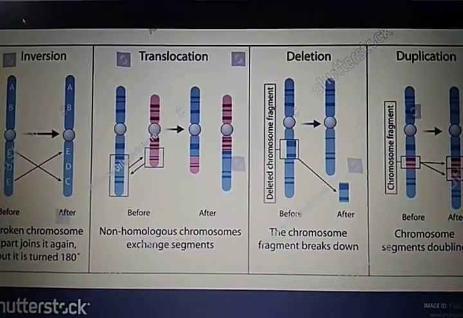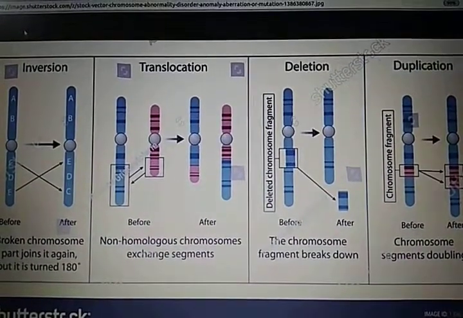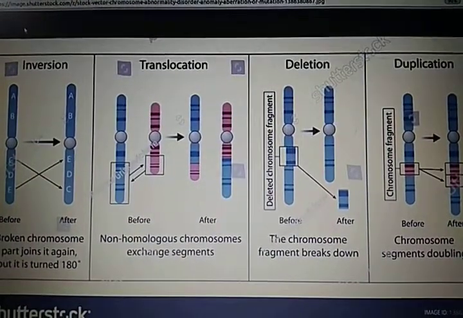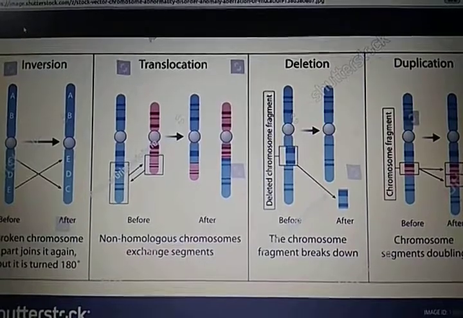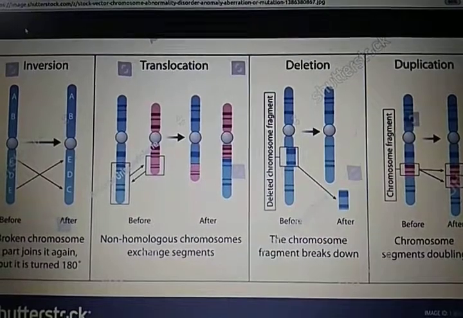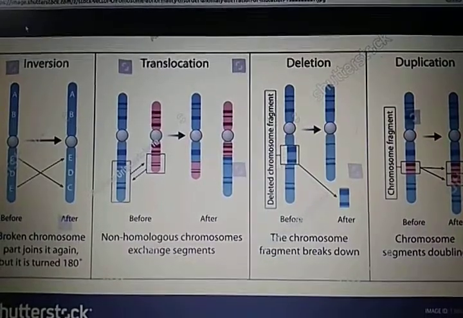When a portion of the chromosome gets inverted due to rotation through 180 degrees, the order of genes gets reversed, as you can see in the figure. An example of this is Walker-Warburg syndrome. It happens due to inversion in chromosome number 9 and is characterized by muscle, brain, and eye disorders.